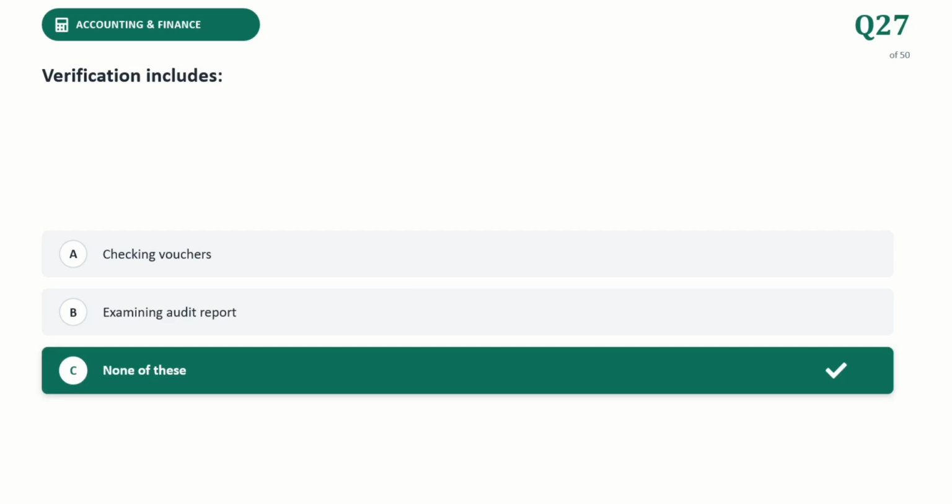Next question. Verification includes, none of these is the right answer, as there is an explanation of this. Checking voucher is an administrative task, and examining an audit report is an action performed by the third party or management to read the final findings. So this cannot be included in the verification. So none of these is the correct answer.